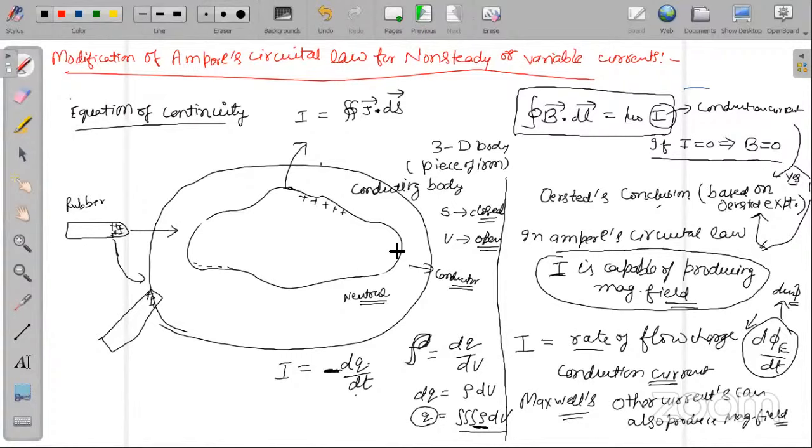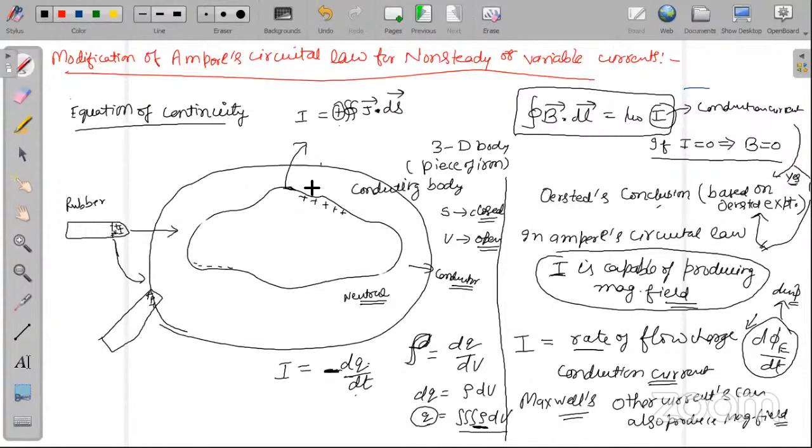How is that possible? It is not possible because there are no sources and no sinks. If I have taken the surface current with the positive sign, I must take this volume current with the negative sign. Because I have not connected this body to any battery, no charge is being supplied by an external agency. The charge increased on the surface must be equal to the charge decreased within the volume. Is it okay?